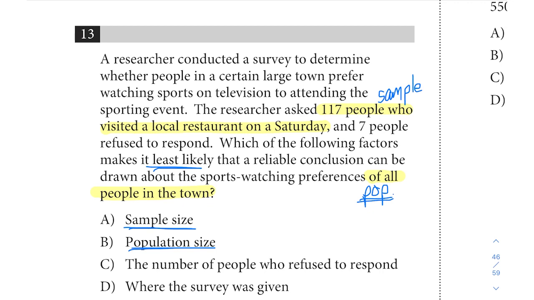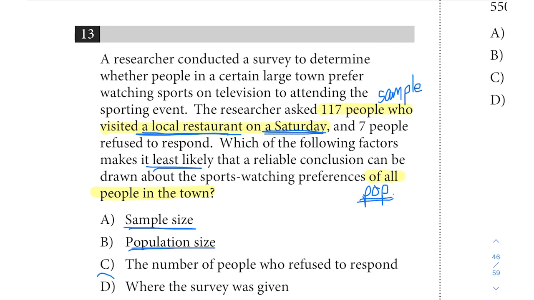And in this case, if we're looking for the preferences of the people in a certain large town, if we're looking at just one local restaurant on one day, then the population as a whole did not have a chance of being selected. It was only the individuals who happened to be attending that one restaurant on that one day.